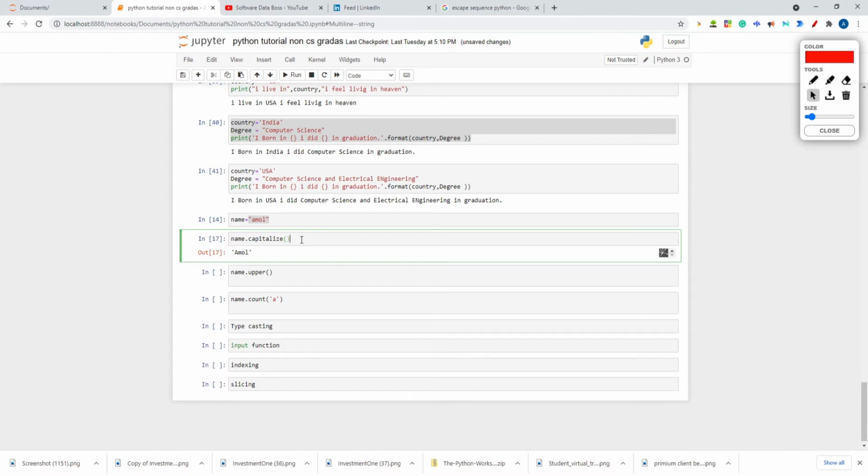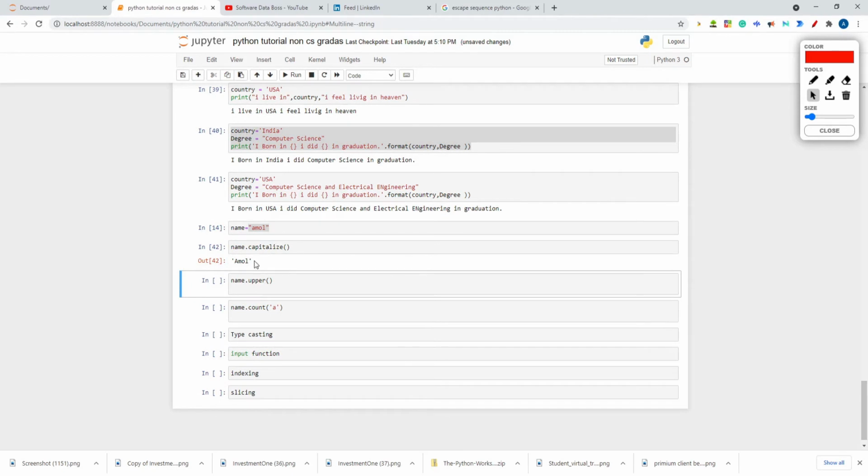If I shift enter, see what it is doing: it is capitalizing the first letter, because here it is written Amol with a small a, but the first letter should be capital, right? So it is capitalizing that particular letter. Suppose instead of Amol, let's take John.